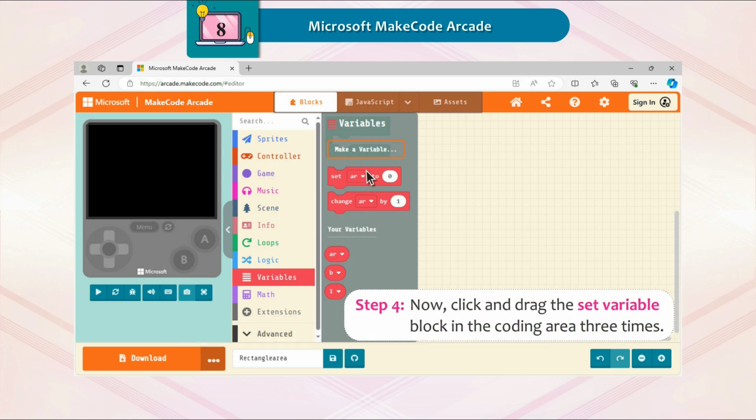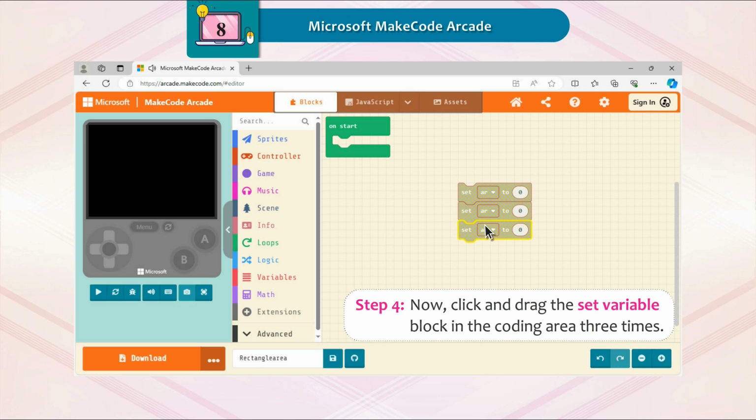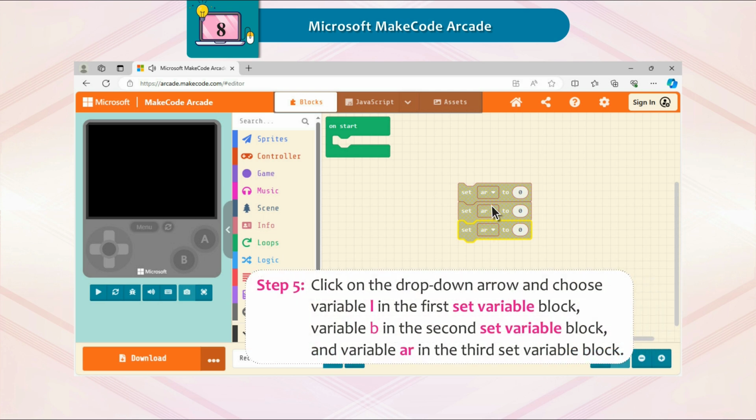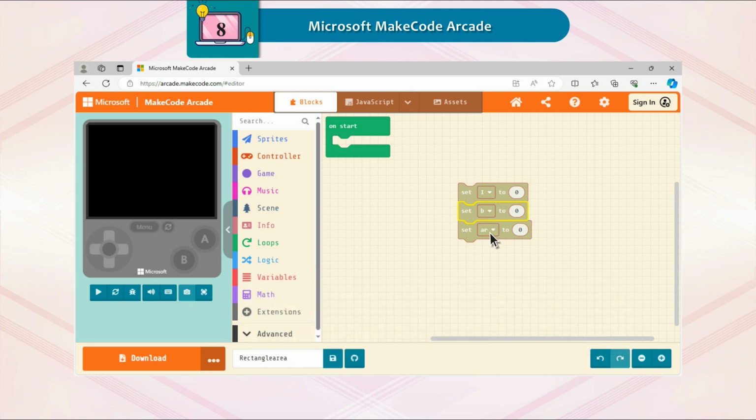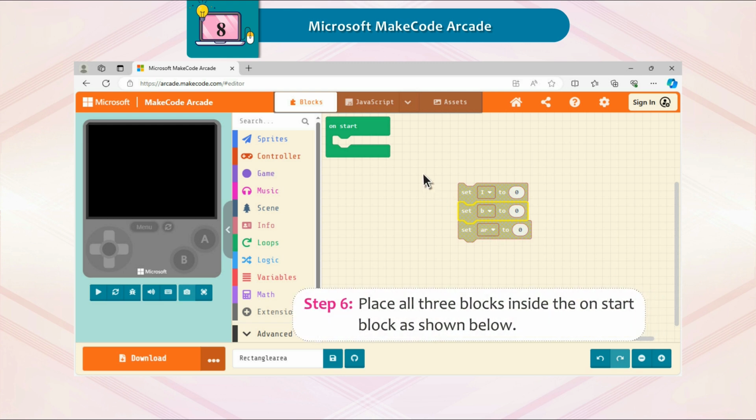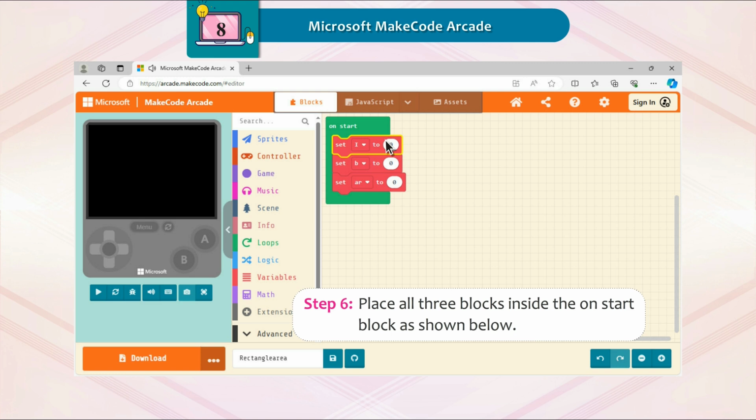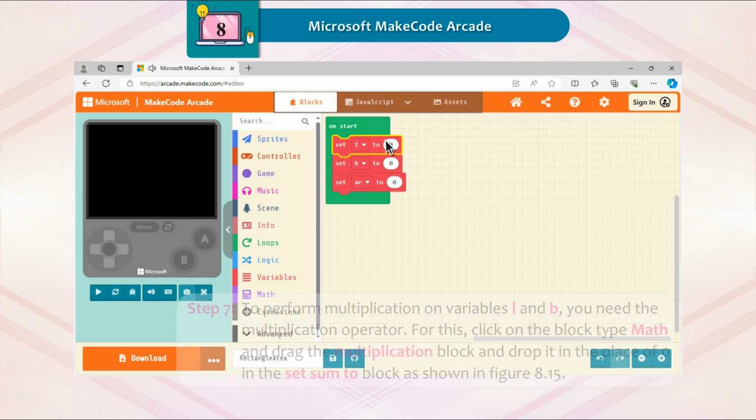Step 4. Now click and drag the Set Variable block in the coding area 3 times. Step 5. Click on the drop-down arrow and choose a variable I in the first set variable block, variable B in the second set variable block, and variable AR in the third set variable block. Step 6. Place all three blocks inside the on-start block as shown below.